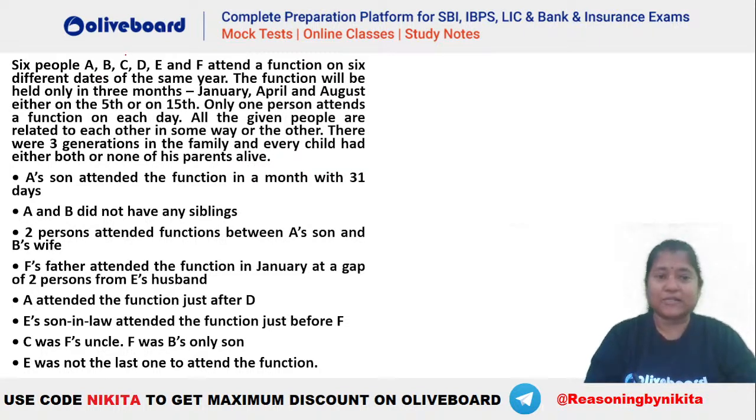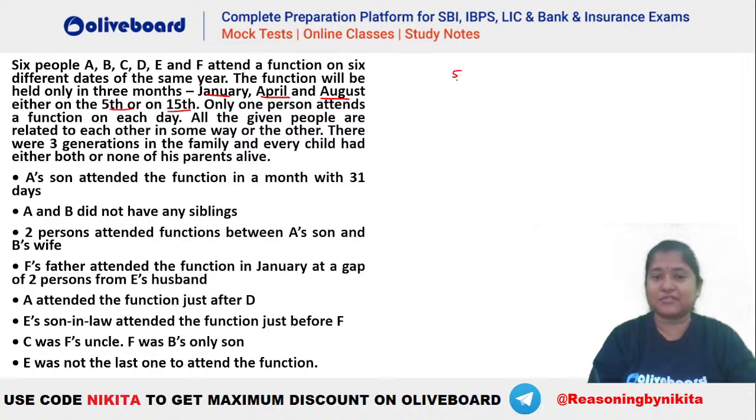ठीक है, so what is given here, right? This is a question based on day and date and also you have certain relations here, but do we need to make this family tree here or not? Let's understand, right? So there are 6 persons attending a function on 6 different dates of the same year. The function will be held in 3 months, January, April, and August, on either 5th or 15th, right?